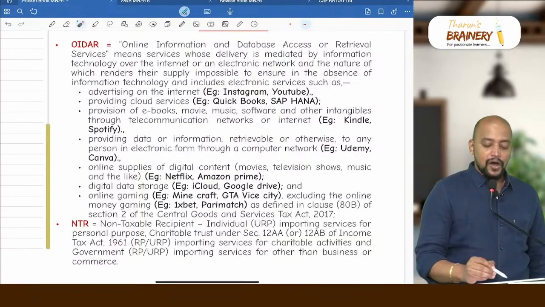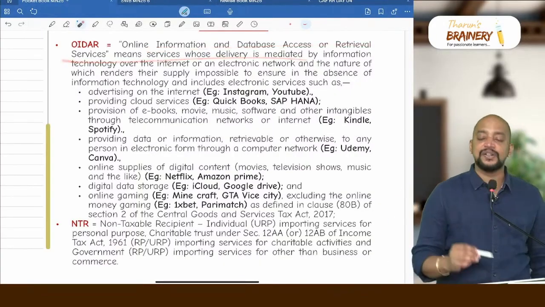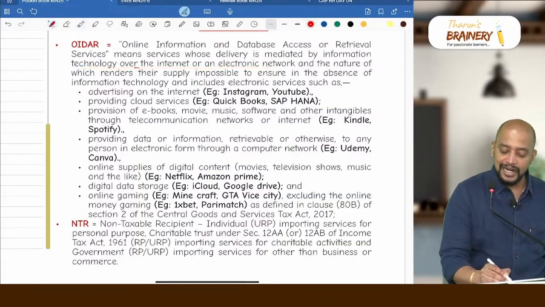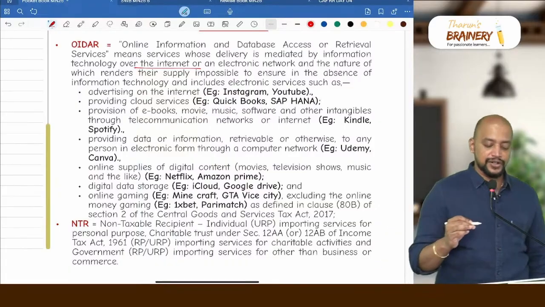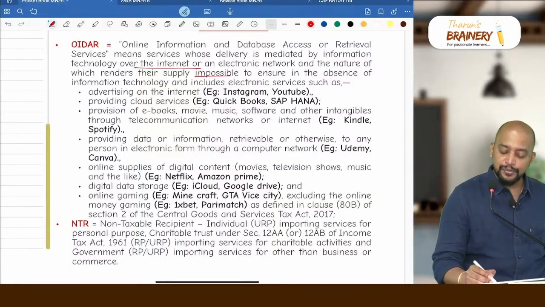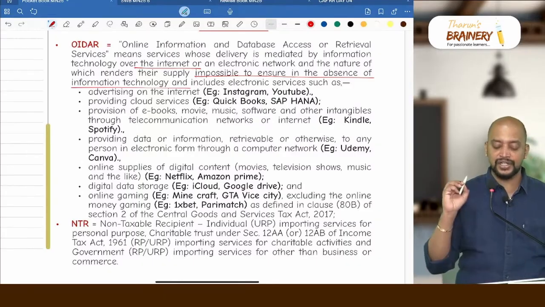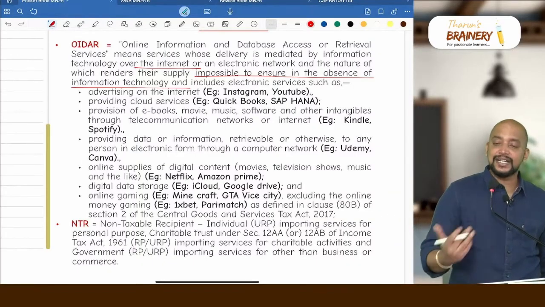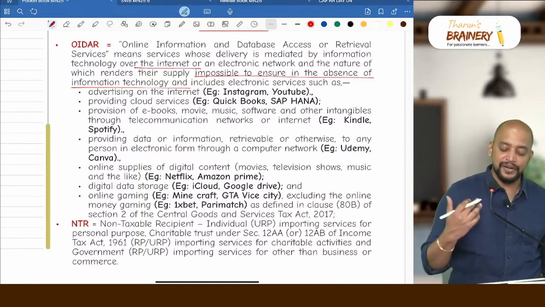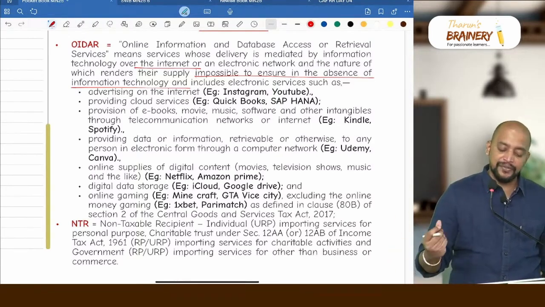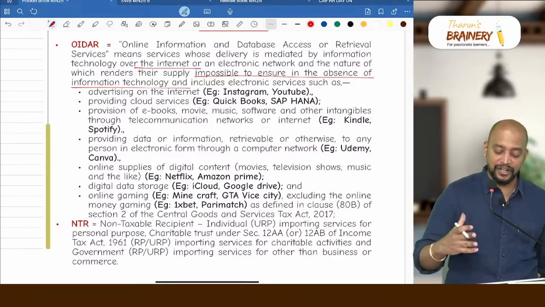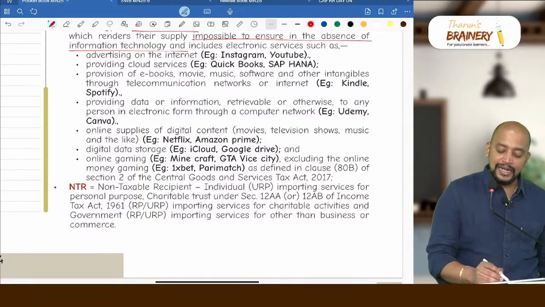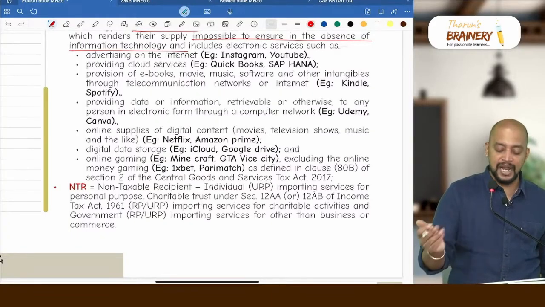They gave a definition. Online information database access retrieval service means service whose delivery is mediated by information technology over internet or electronic network, and the nature of which renders their supply impossible to ensure in the absence of information technology. Then it will be called OIDR services. And what are they? Advertising on internet, for example Instagram and YouTube; providing cloud services, QuickBooks; providing e-books, movies, for example Kindle, Spotify; providing data or information retrievable or otherwise, Udemy, Canva; online supplies like digital content, so Amazon Prime, Netflix.